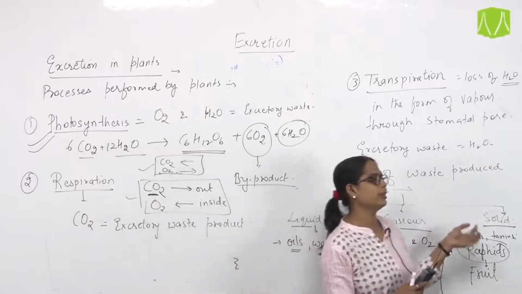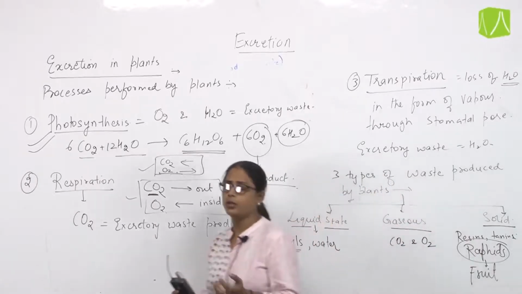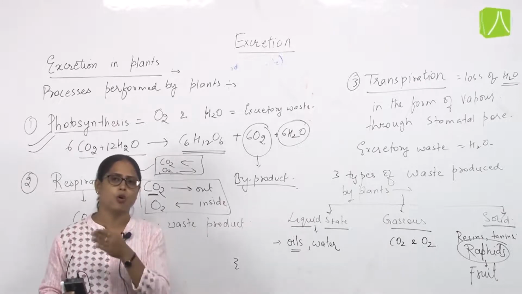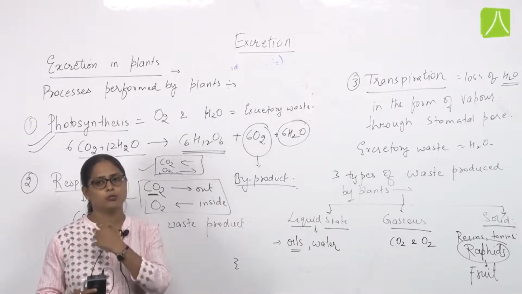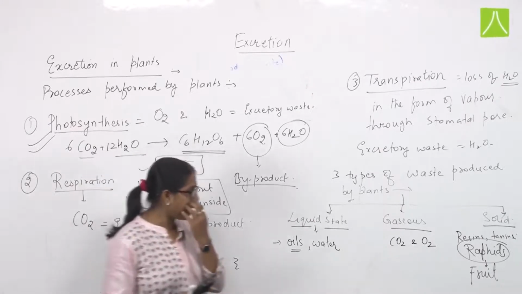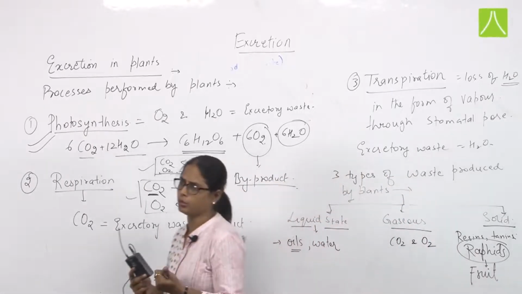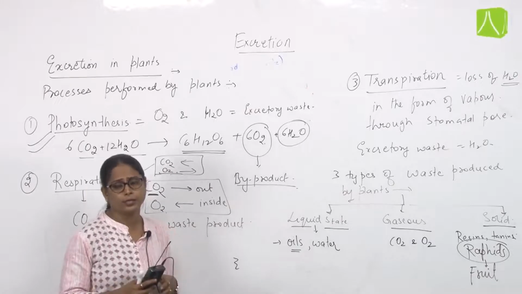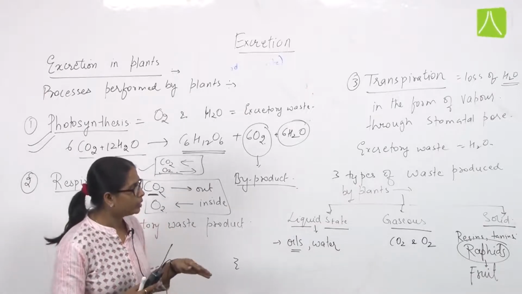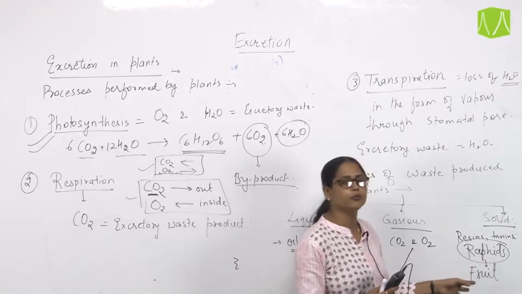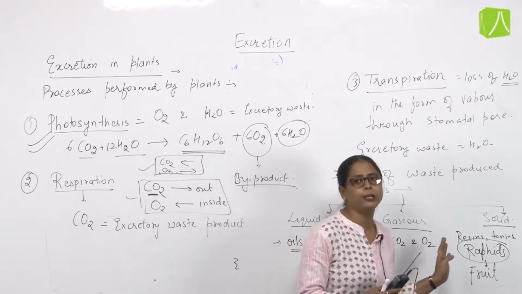So whenever the fruit is separated, this raphid, which is the excretory waste form of that particular plant in the form of calcium oxalate crystals, is also excreted. An example of raphids obtained in the fruit is the yam plant. That is the yam, basically, where the part obtained has this raphid.